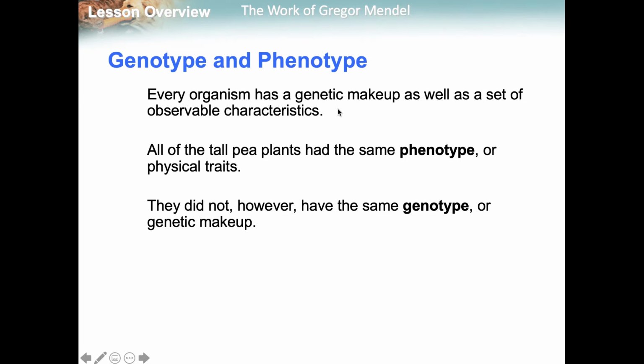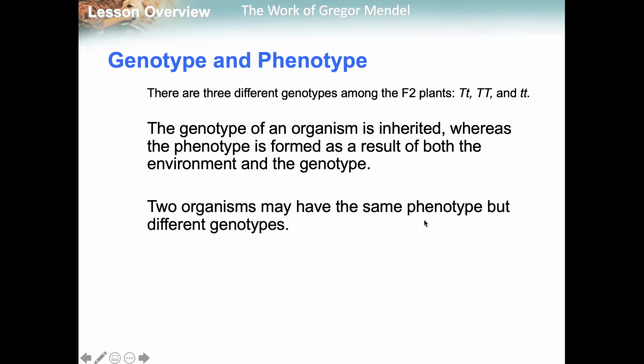Every organism has a genetic makeup as well as a set of characteristics. Now, if you're seeing the tall pea plants, you're seeing that physical trait being expressed, that is a phenotype. So the P, think physical, phenotype. You're not ever going to see their genotype because that's a genetic makeup. Unless you have the equipment for it, you're not going to see their actual genotype. Genes, genotype. So phenotype, physical; genotype, genetic.